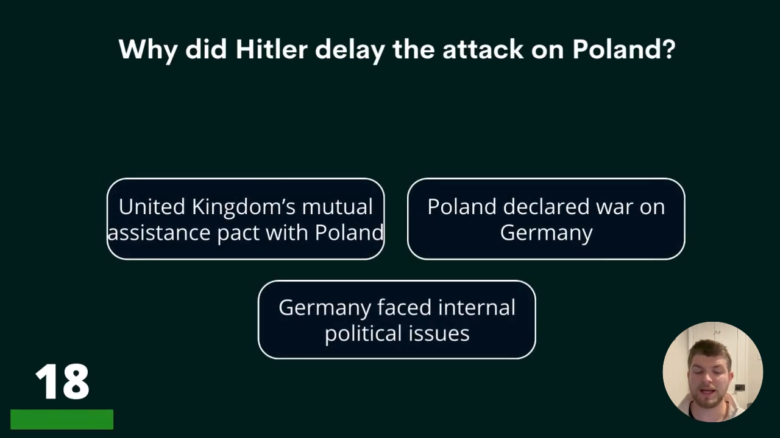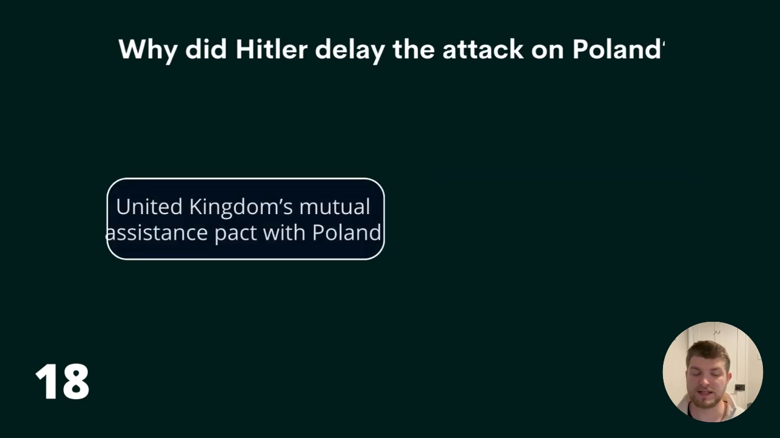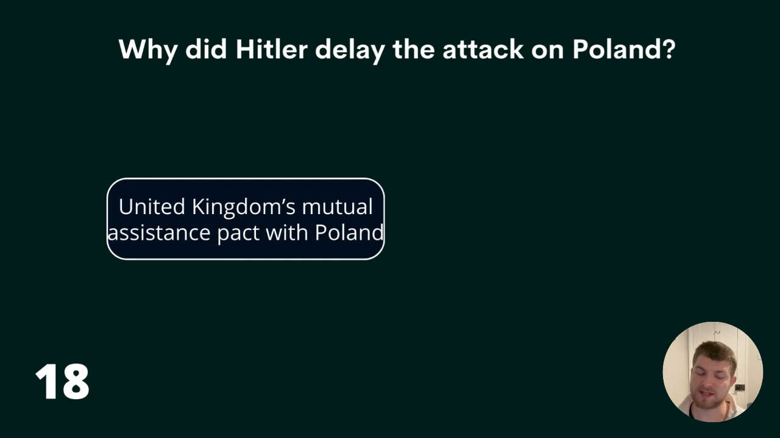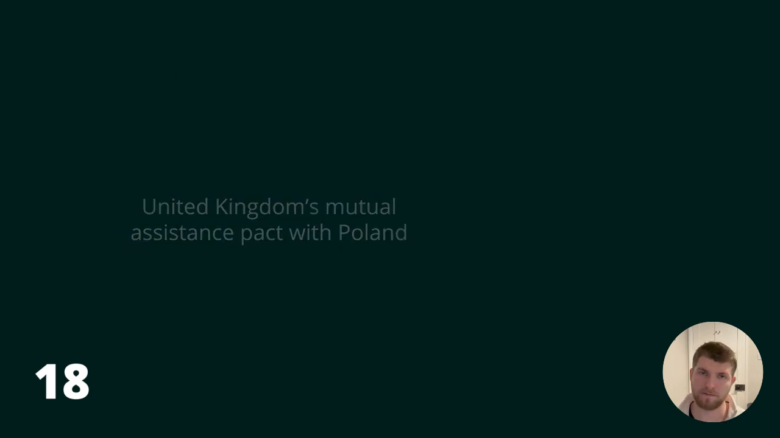18. Why did Hitler delay the attack on Poland? United Kingdom's Mutual Assistance Pact with Poland, Poland declared war on Germany, or Germany faced internal political issues? The answer is United Kingdom's Mutual Assistance Pact with Poland.